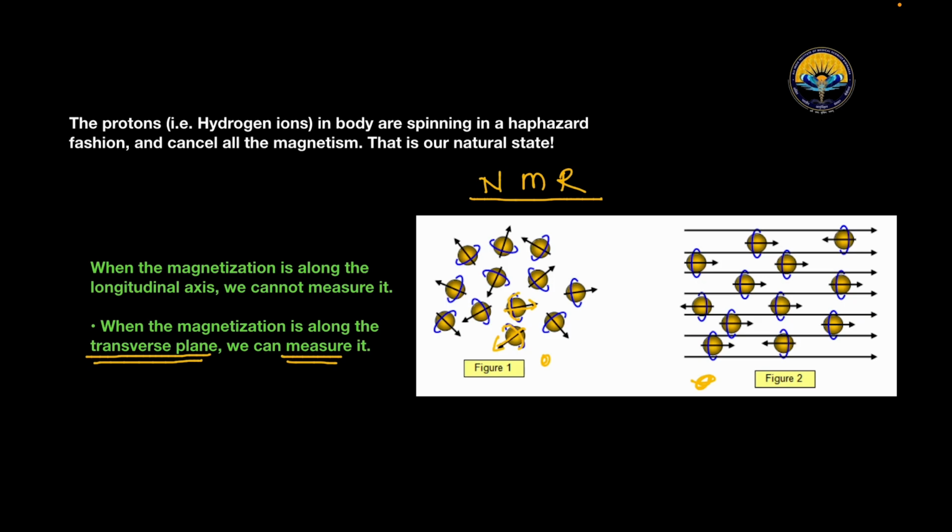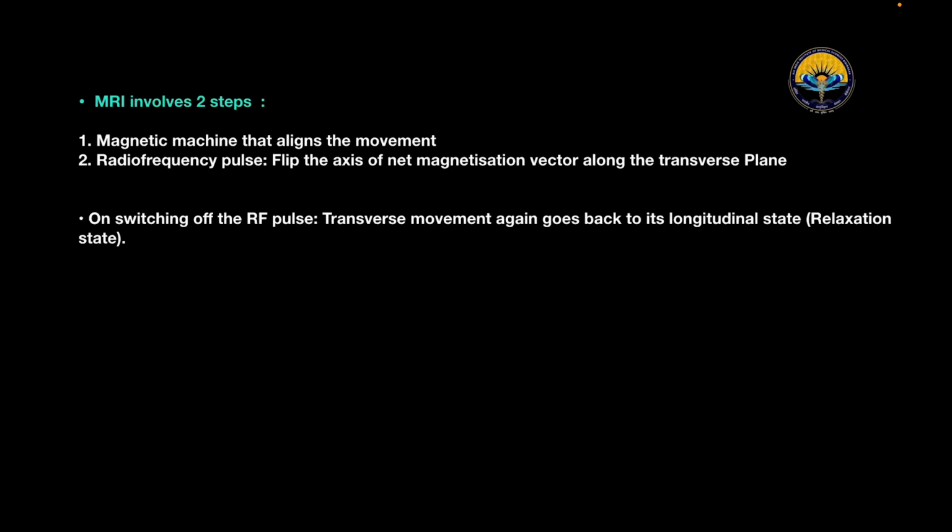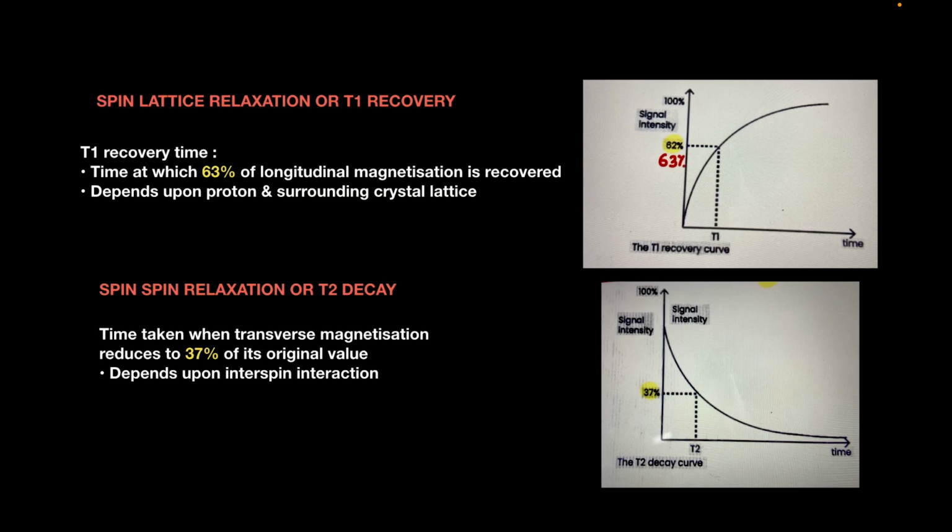MRI involves two steps: the magnetic machine that aligns the moment, and the radio frequency pulse that tilts the axis of the net magnetization vector along the transverse plane. On switching off the radio frequency pulse, the transverse magnetization goes back to its original state, that is the relaxation state. Now let's talk about spin lattice relaxation or T1 recovery.